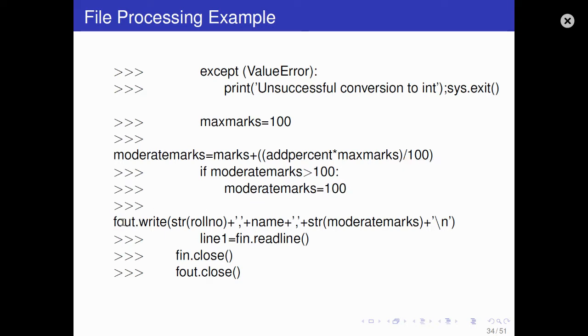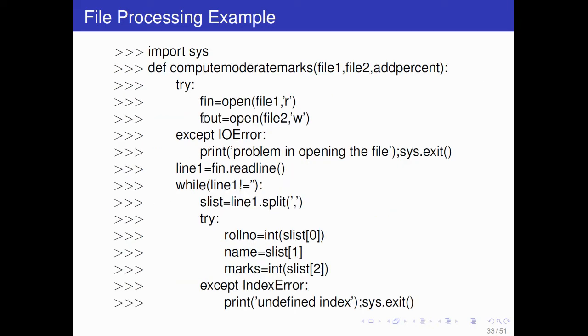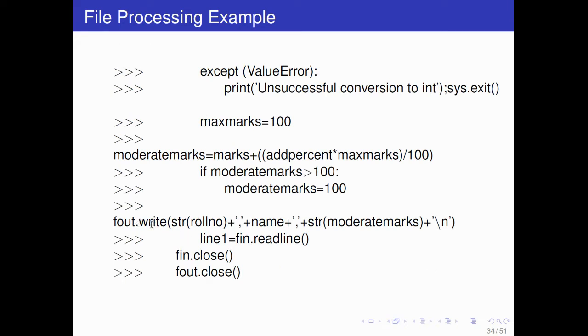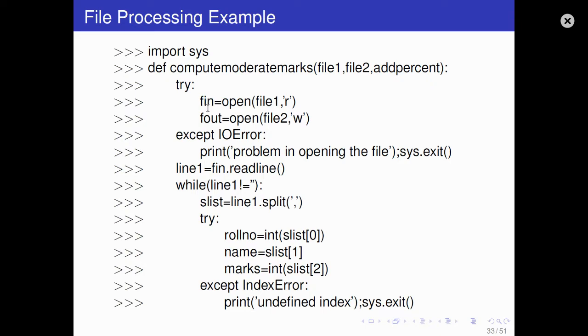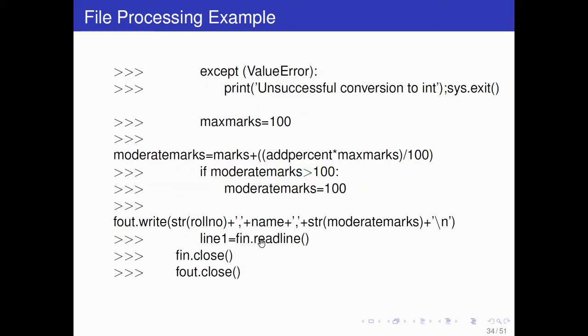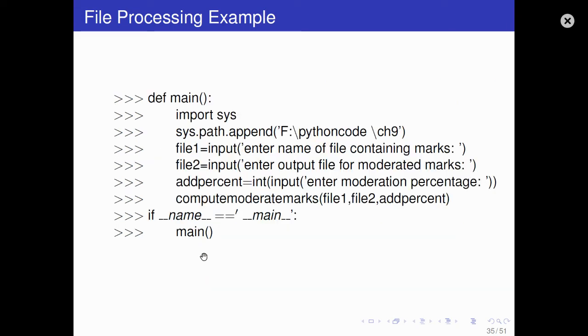And f out, that is f2. So f2 dot write: inside file 2 you are writing roll number in string form, then comma, name, comma, moderated marks. Here you calculated the moderated marks, and you are writing it into file 2 in string form. Then again line 1 is f1 dot read line, so in f1 you will read the next line, and it will continue. Then close both files.